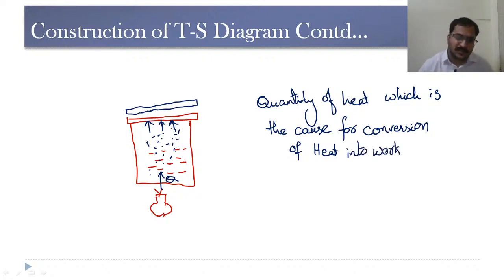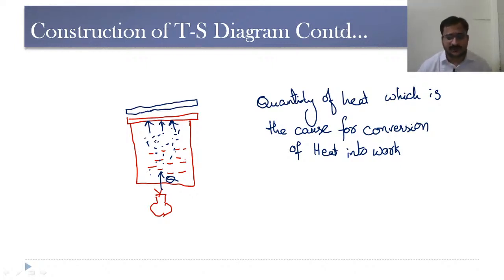So entropy is the randomness or disorderness of the molecules, which is because of the absorption of this heat, and as a result of that, this heat is getting converted to work due to this random motion of the molecules.